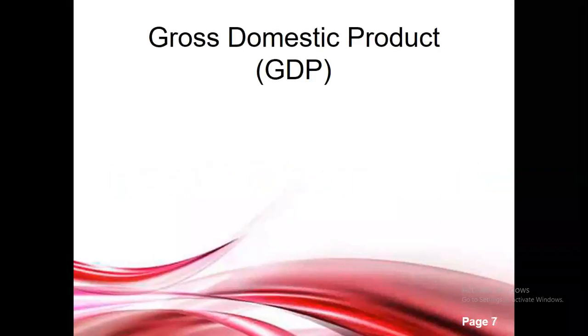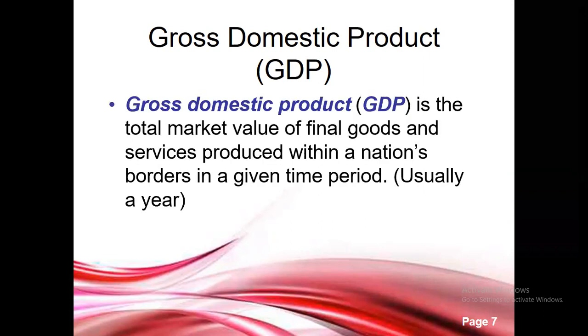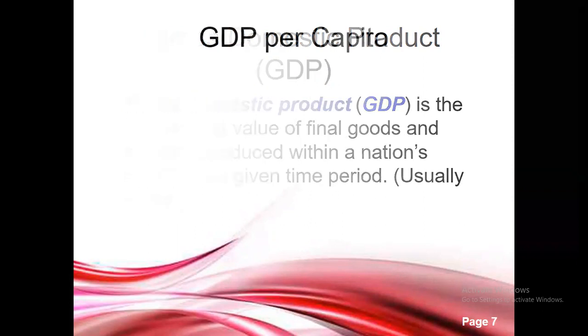Gross domestic product is the broadest measure of aggregate economic activity, which is the total market value of final goods and services produced within a nation in a given period of time. Normally, we consider a year to calculate the total market value of goods and services produced.